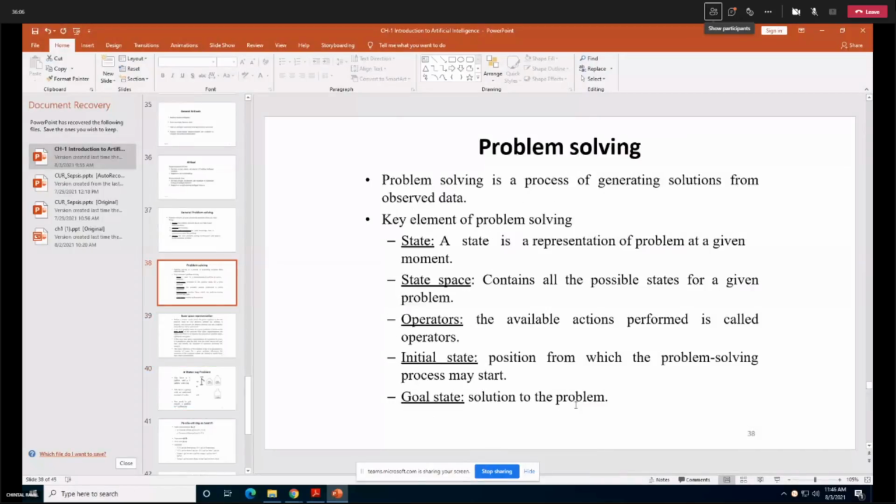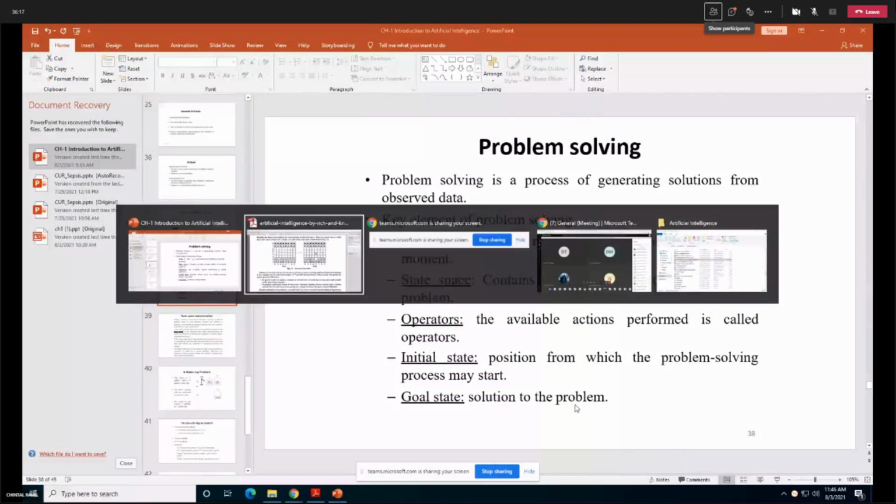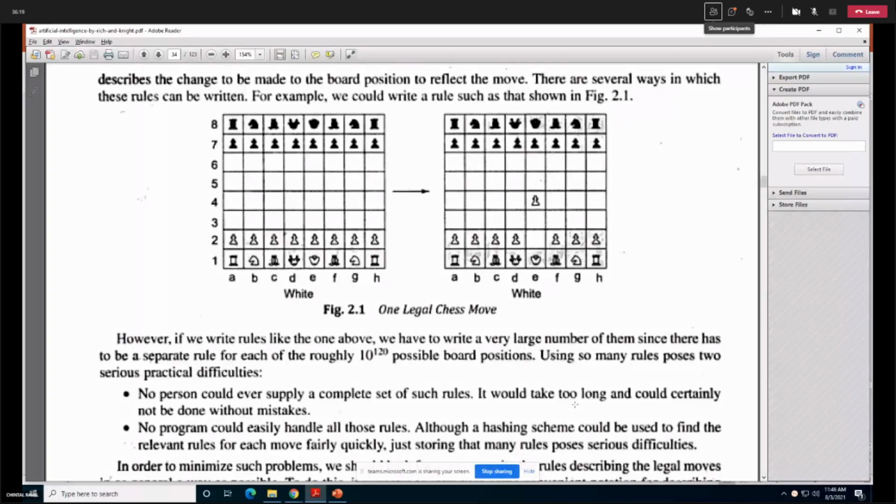What is a state? A state is a representation of the problem at a given moment. So on my screen, I see an initial state and a next state. My initial state is that all board pieces are at the positions they are meant to be at. So the initial state of my game, my problem, I can see in front of me. For the next state, I'm making one move over here.